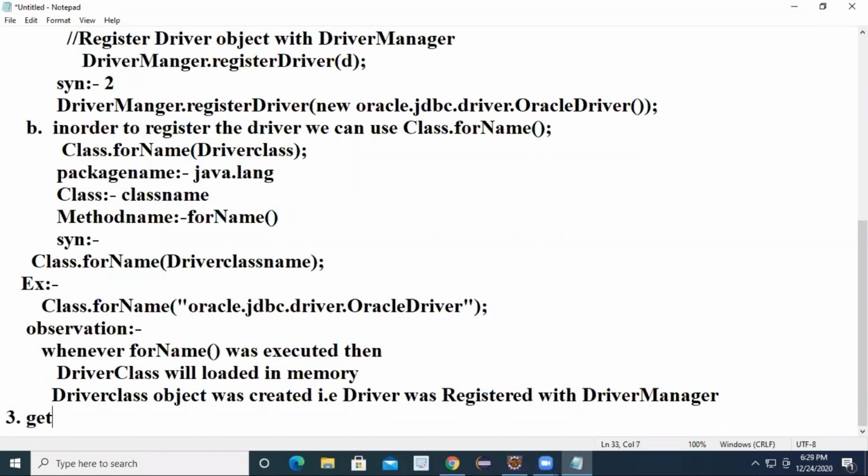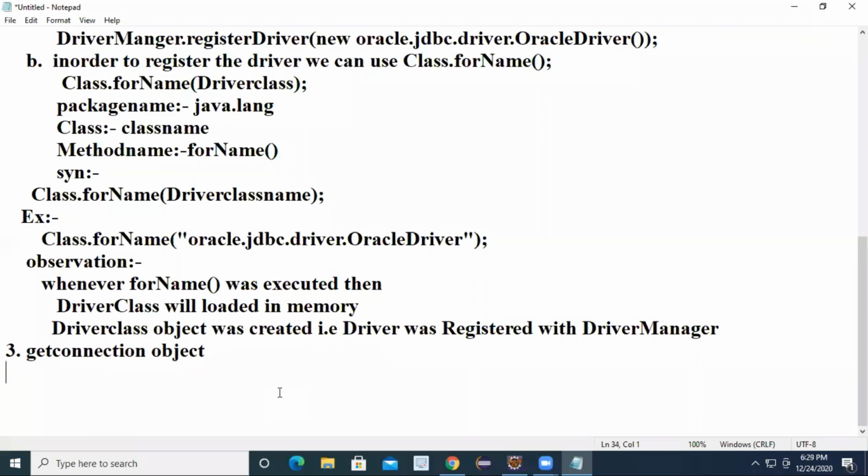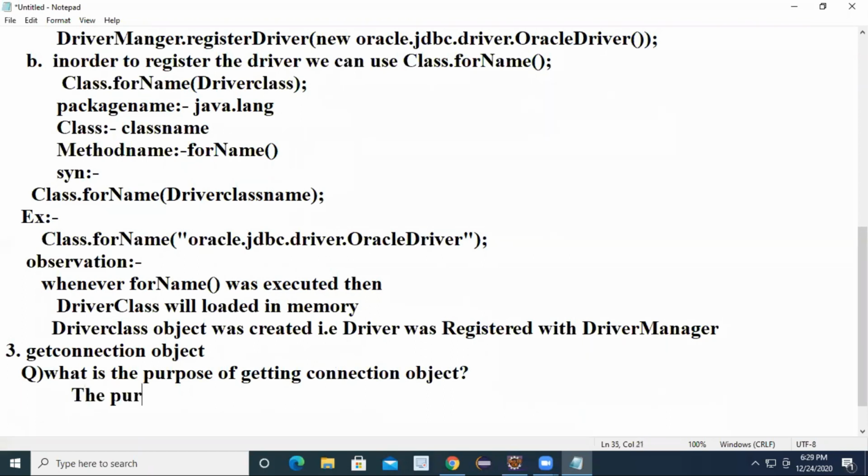Step number 3, what to do? Get the connection object. You no need to create the connection; we need to get the connection object. What is the purpose of getting the connection object? The purpose is to open and close the connection with the database server.